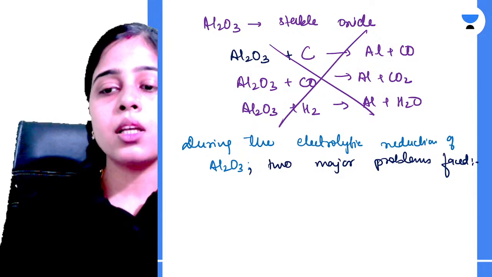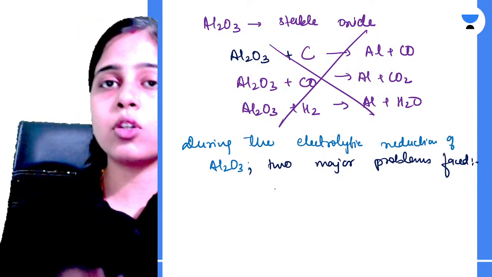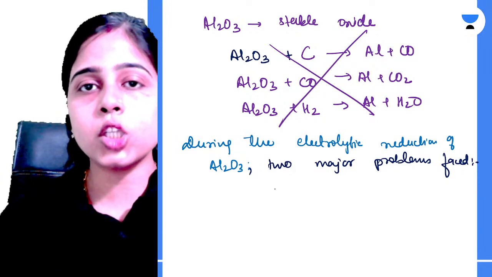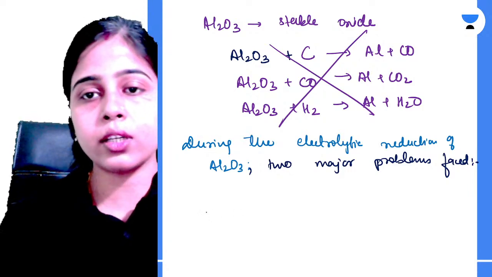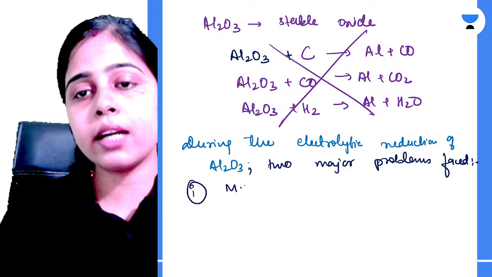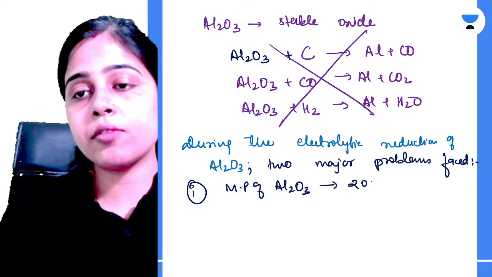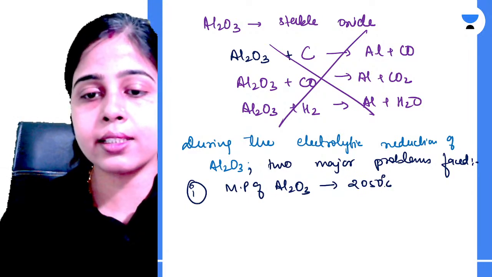What were the problems? So during electrolysis, as I told you, हमें electrolyte को molten state में रखना होता है. So when people tried to melt your alumina, it was melting at 2050 degrees Celsius. Okay. So the first problem was that the melting point of alumina was 2050 degrees Celsius. ठीक है, 2050 डिग्री था.